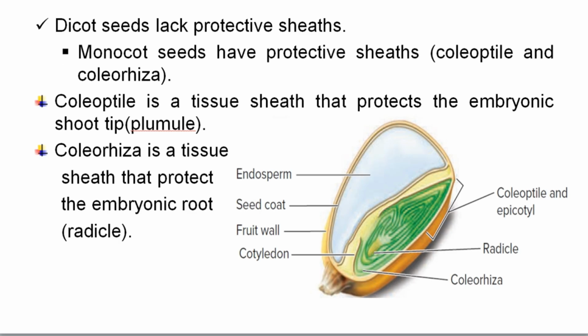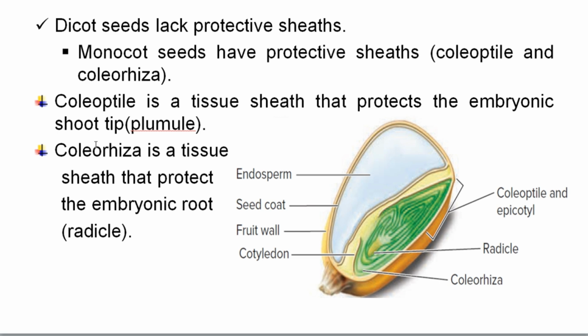Good. Monocot seeds have protective sheaths; dicot seeds do not. Coleoptile and coleorhiza are protective sheaths that are found in monocot seeds. However, dicot seeds do not have protective sheaths, they do not have coleoptile and coleorhiza.